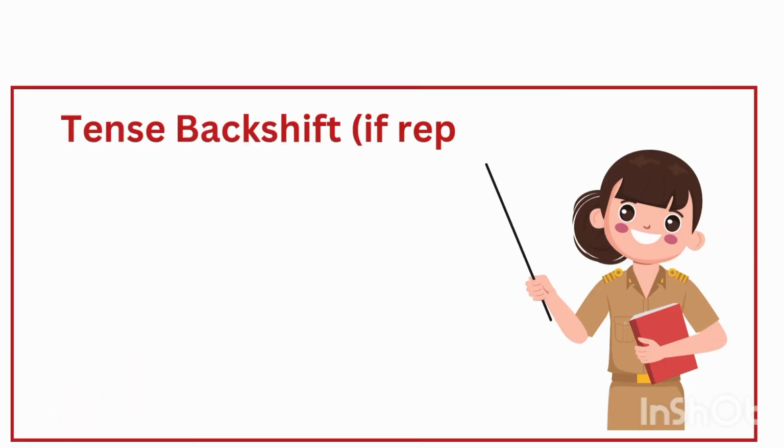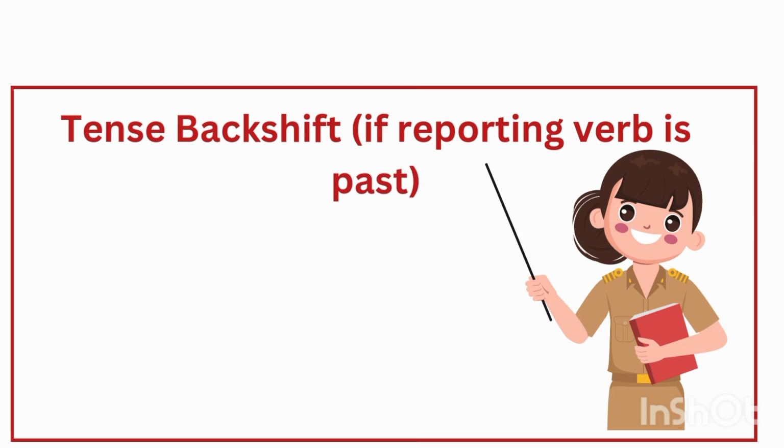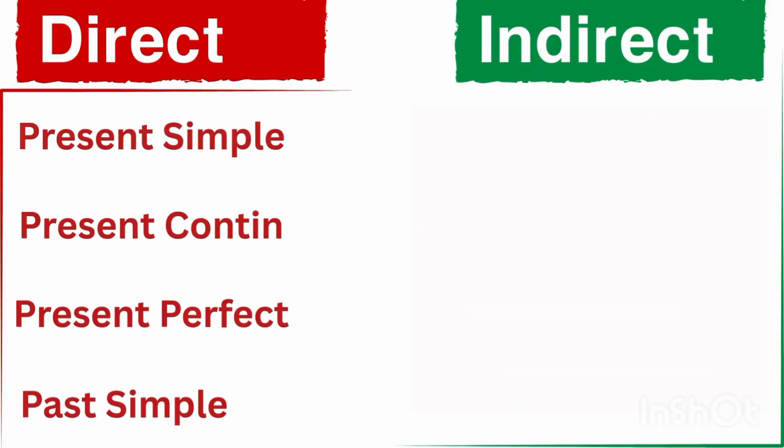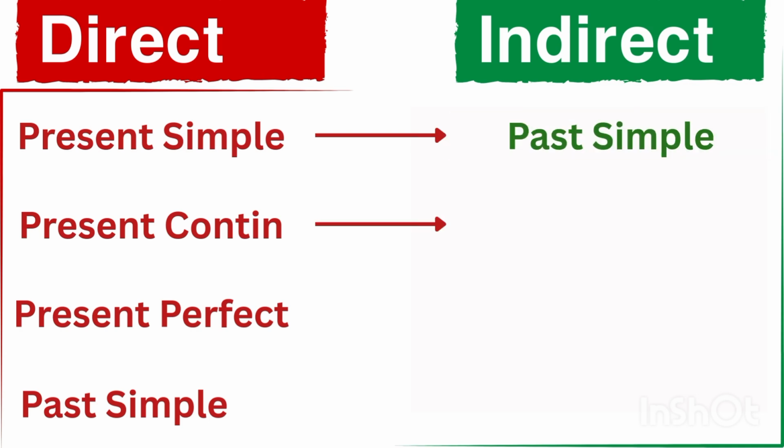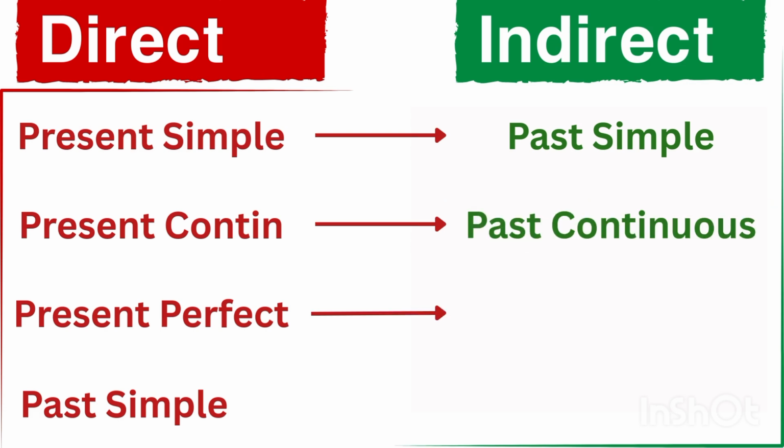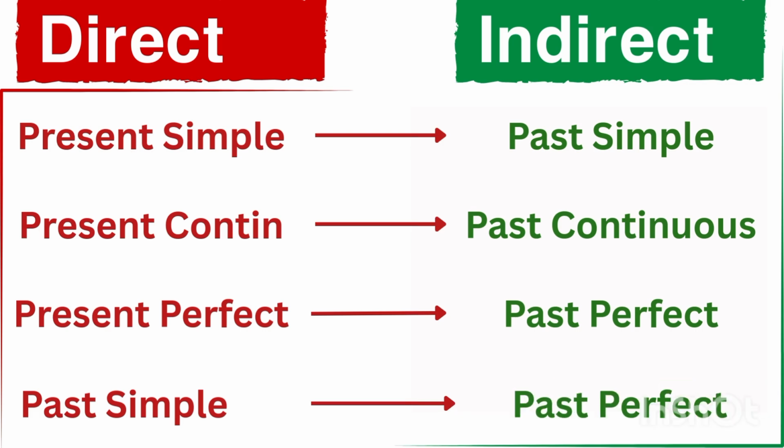Next, let's move toward the tense back shift if the reporting verb is past. Now we will discuss how we convert direct speech into indirect speech. If the tense used in direct speech is present simple, then we will use the past simple tense in the indirect speech. If the present continuous tense is used in direct speech, then we will use the past continuous tense in indirect speech. If the tense is present perfect, then we will use past perfect tense in indirect speech. While if the past simple tense is used in direct speech, then we will use the past perfect tense in indirect speech.